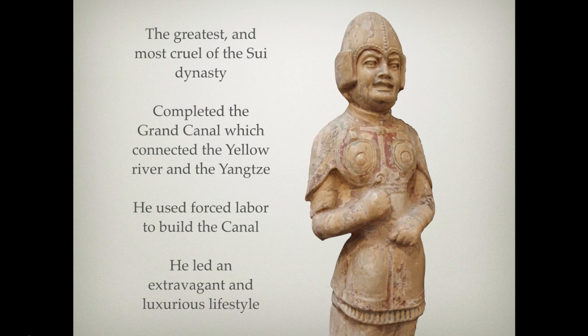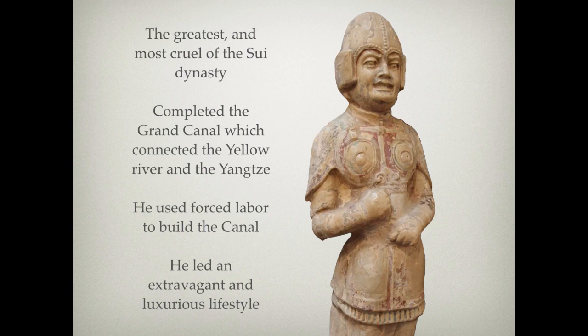Many Chinese peasants died in the construction of this Grand Canal, and while needed for the greater unity of China, it was done on the backs of many poor people. But more than that, he also led an extravagant and luxurious lifestyle.